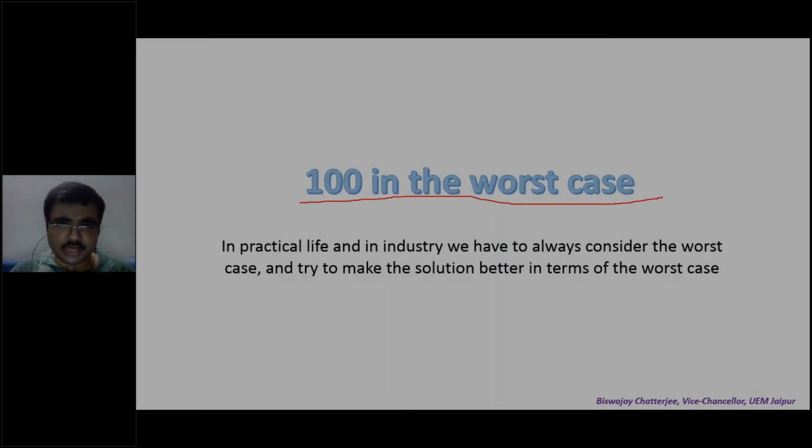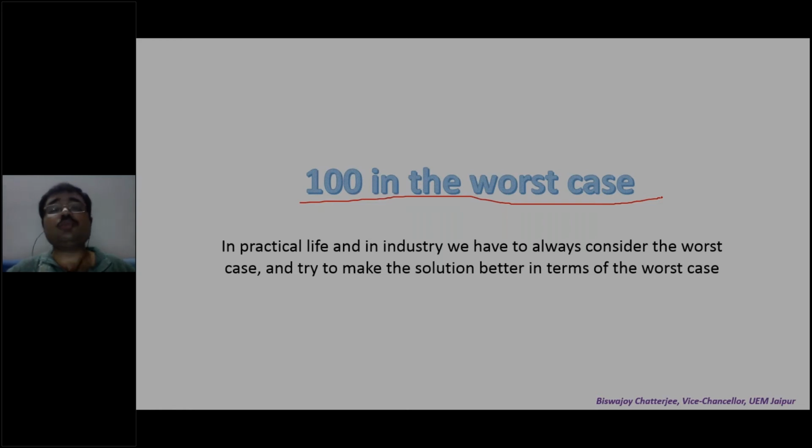In practical life and in industry, we have to always consider the worst case and try to make the solution better in terms of the worst case. In this example, the worst case is 100. You will take 100 chances to tell because the boxes might not break even dropping from the 99th floor, it may break dropping from the 100th floor. So in the worst case, you will need 100 chances.